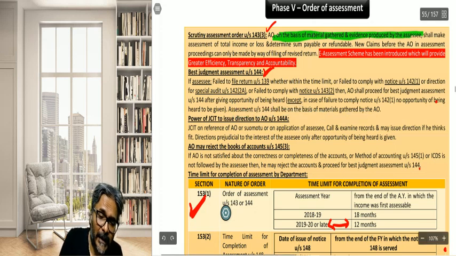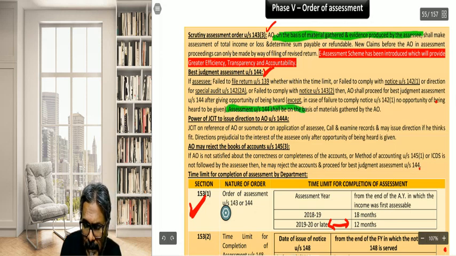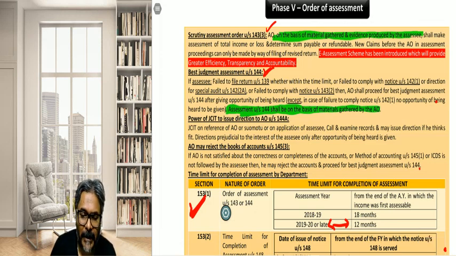Students, even in the case of 144, the AO, on the basis of the material gathered, will be passing the order. He shall be passing the order under section 144.